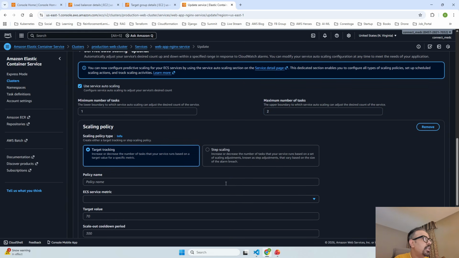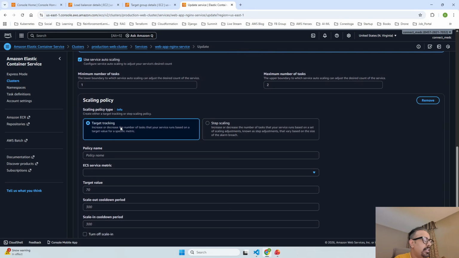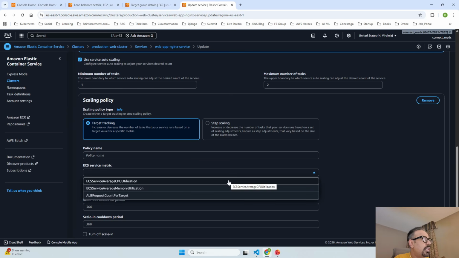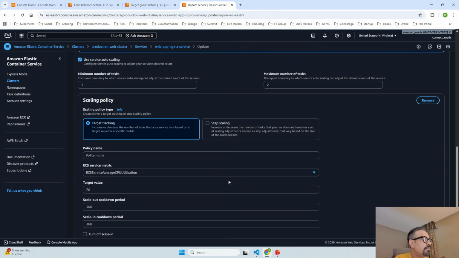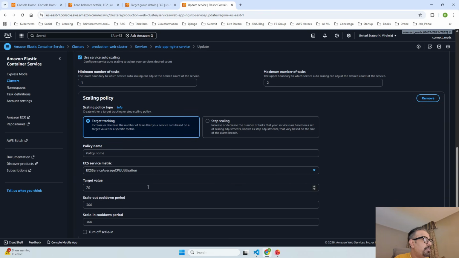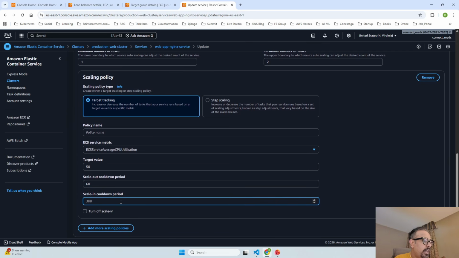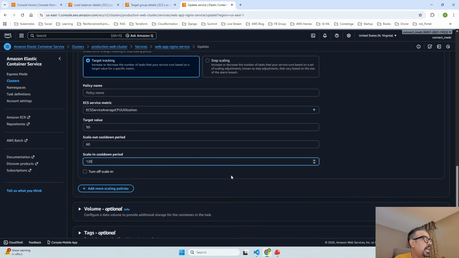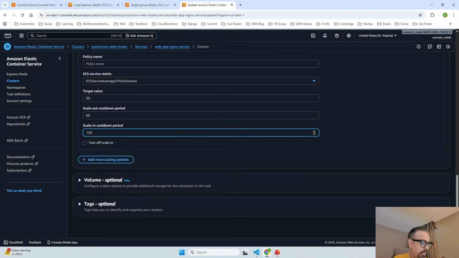Once I click on add policy, we are going to go ahead with target tracking policy. Inside target tracking policy, I will select the metric as CPU utilization, average CPU utilization. Then I am going to set the target value as 50. For the scale out cooldown period I am going to keep it as 60 seconds, and scale in cooldown period as 120 seconds. And that's it. Then I am going to go ahead and update our service.